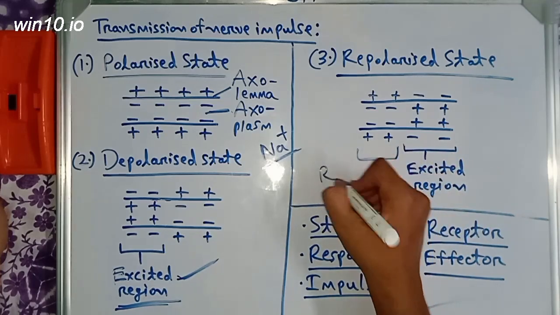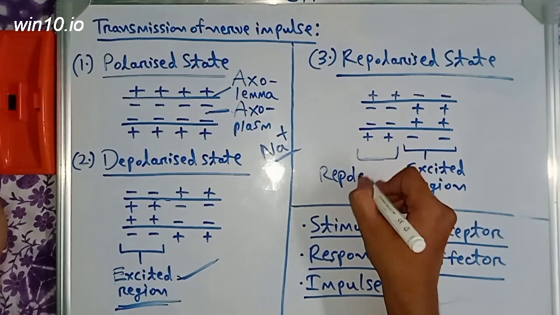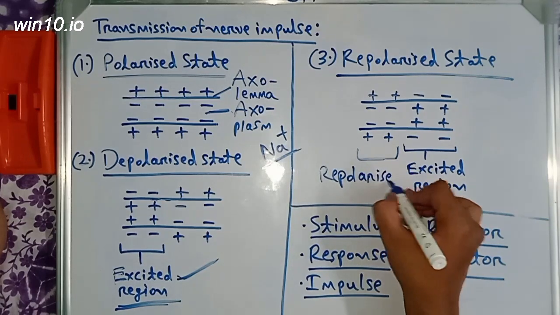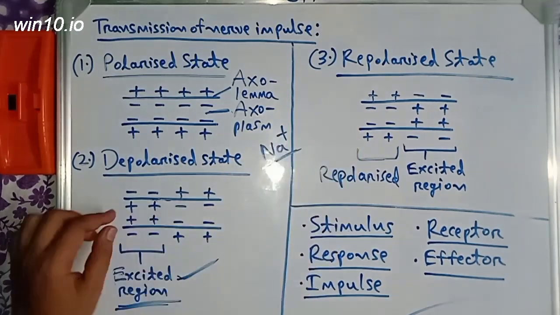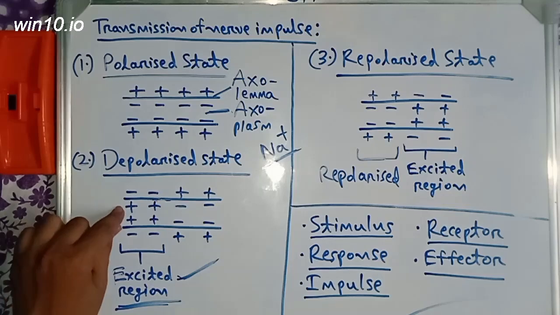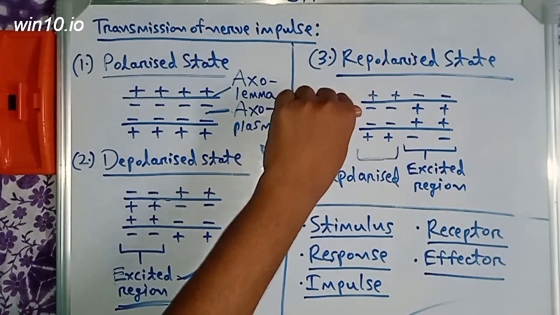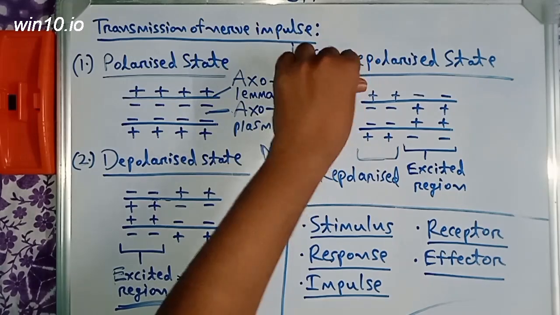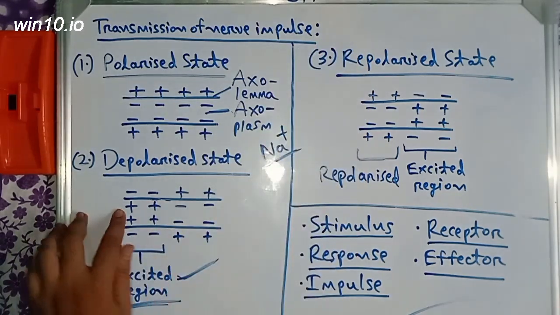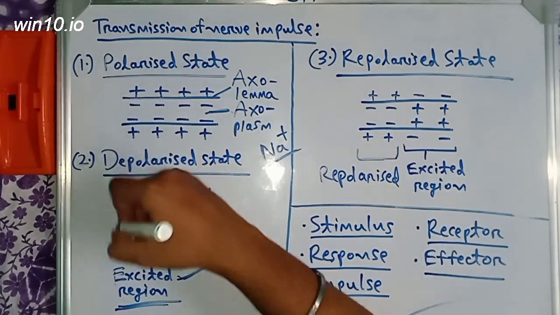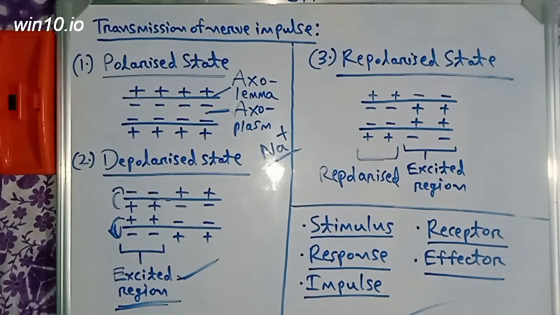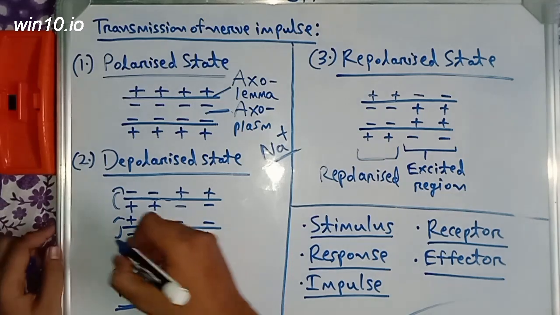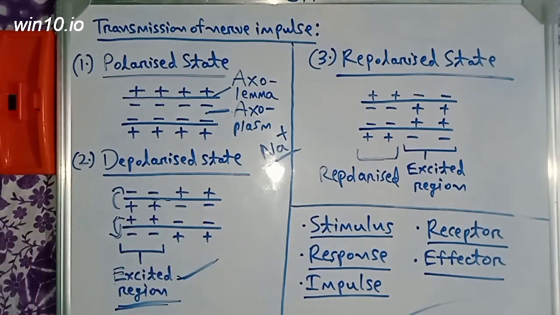Repolarized means the sodium ions which were present inside were removed outside through a process called active transport.